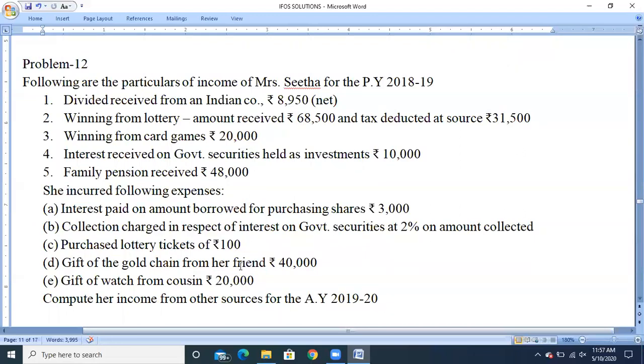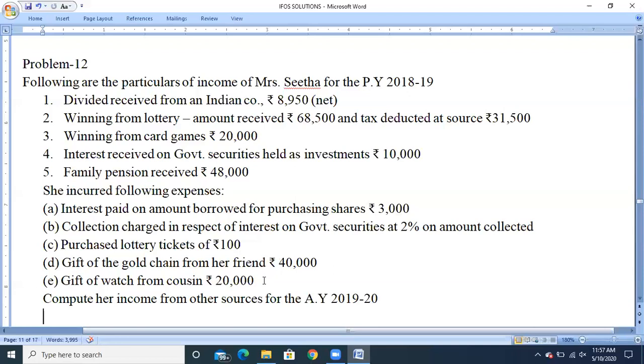One is a gold chain from her friend, who is a non-relative, and a gift of a watch from a cousin, again a non-relative. So we need to take both the gifts, that is 40,000 plus 20,000. By taking that, we need to check whether the gift amount is more than 50,000 or less than 50,000. If the gift amount is more than 50,000, the entire amount is taxable. But if the gift amount is less than 50,000, it is fully exempted from the taxes.